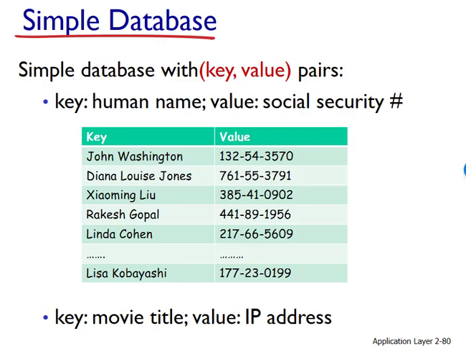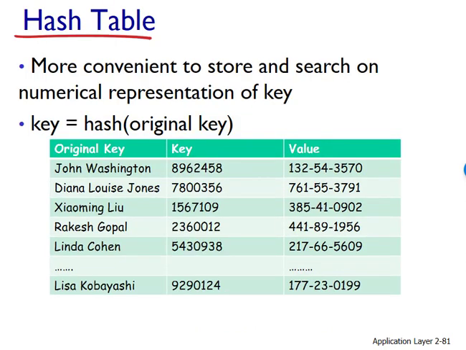Building such a database is straightforward with a client-server architecture that stores all the key value pairs in one central server. We'll consider how to build a distributed peer-to-peer version of this database instead that will store the key and value pairs over millions of peers. In the peer-to-peer system, each peer will only hold a small subset of the database. We will allow any peer to query the distributed database with a key.